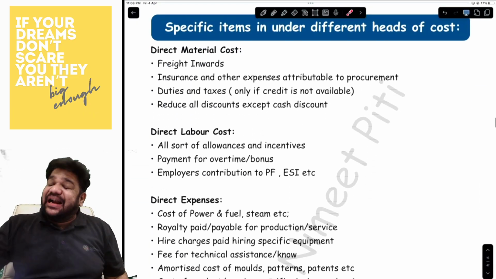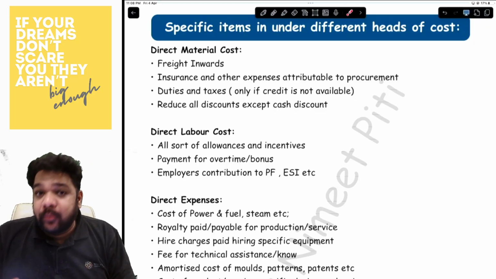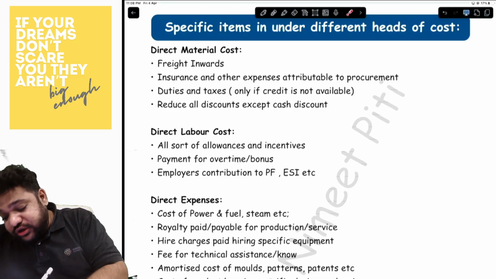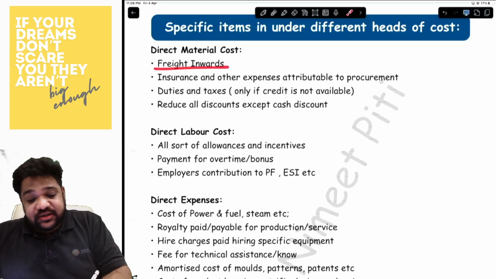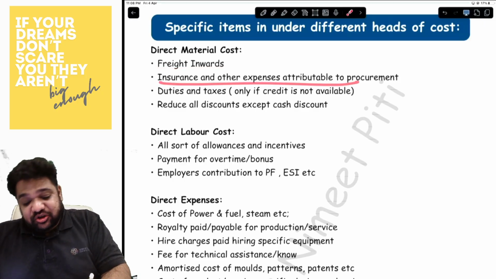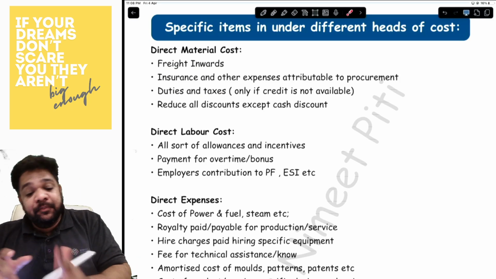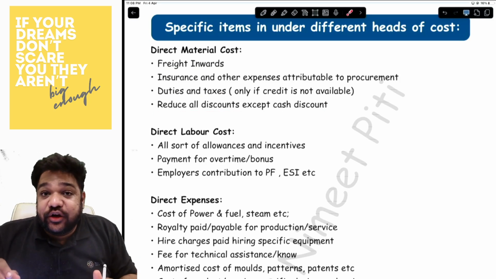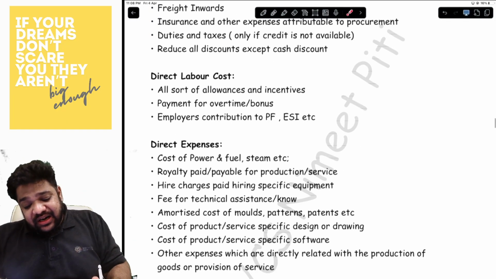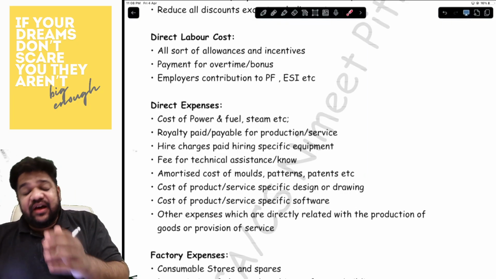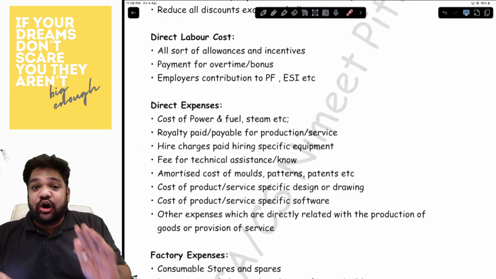Okay. Now, there are specific items under each head that you need to know. For example, under direct material, you will also have to add the freight inwards, the insurance and other expenses, duties and taxes if the credit is not available, and all discounts to be reduced except cash discount. Direct labor, all sort of allowances and incentives, your PF, overtime bonus, etc., all of that.